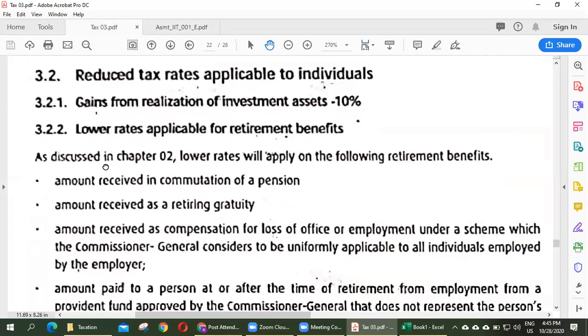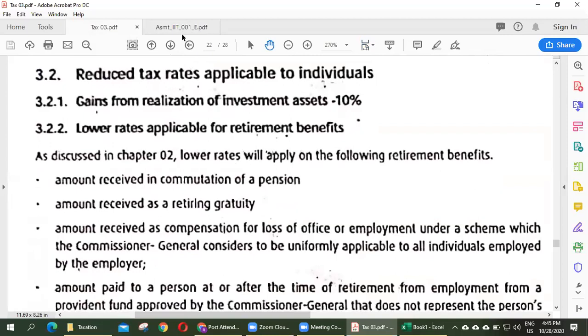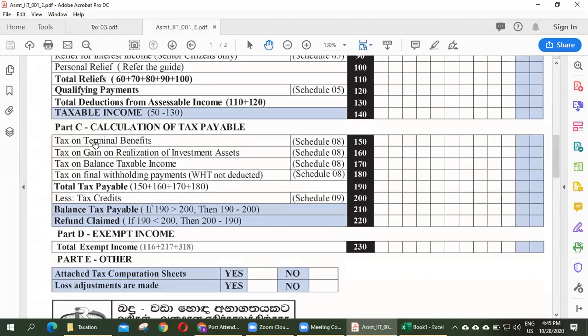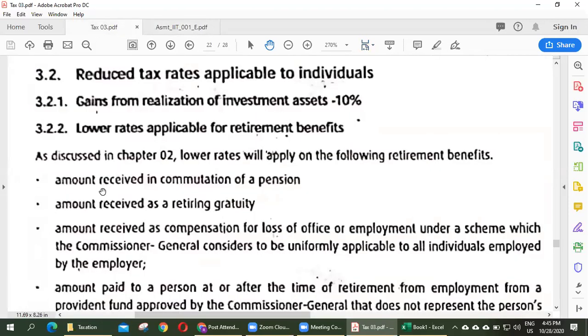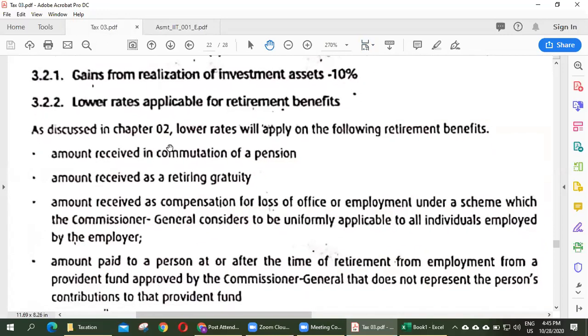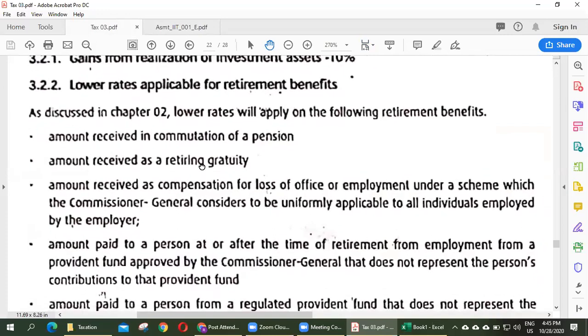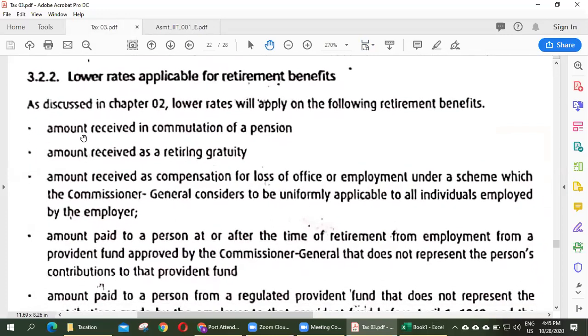Then lower rate applicable for retirement benefits, this one. Tax on terminal benefit. Terminal means stopping from the employment. As discussed in chapter 2, lower rates will apply on the following terminal benefits. 1. Amount received in commutation of a pension.